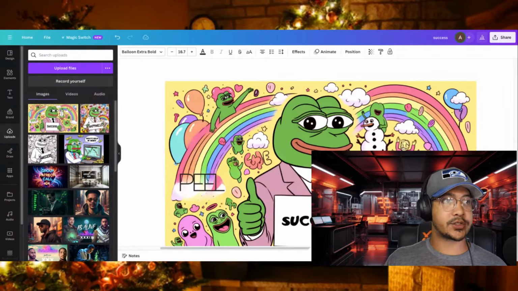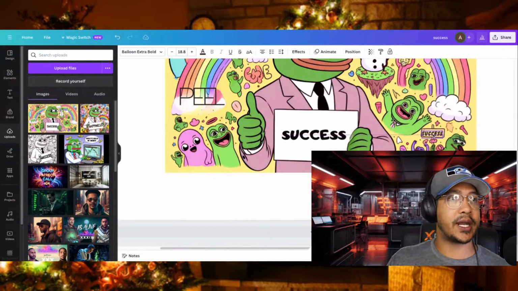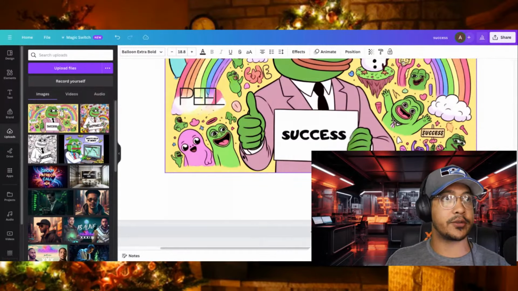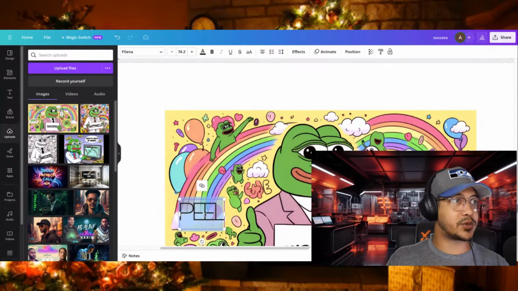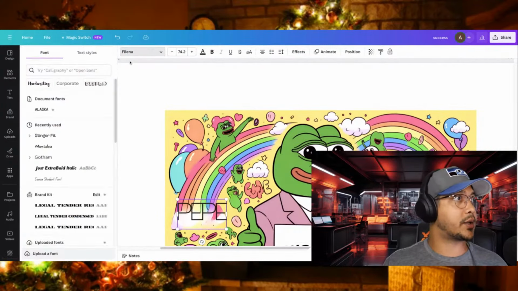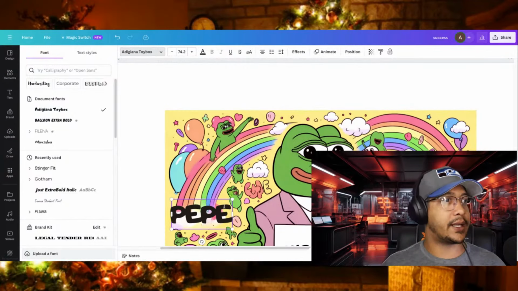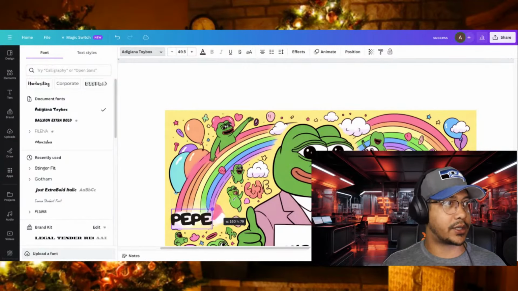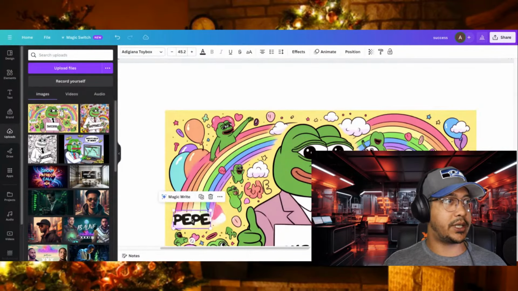And I can edit all of this. Oh, I'm blocking this particular section. There you go, my bad. So you can see you can edit this particular text. I can put it right where I'd like to put it, and if I want to change anything on here, I can. This one changed the font a little bit more, so it adjusted quite a bit more. So let's switch this up. Maybe I want it to all be caps, so it says Pepe. And then I can lower this as well and put it right where I want it to be on the cloud.